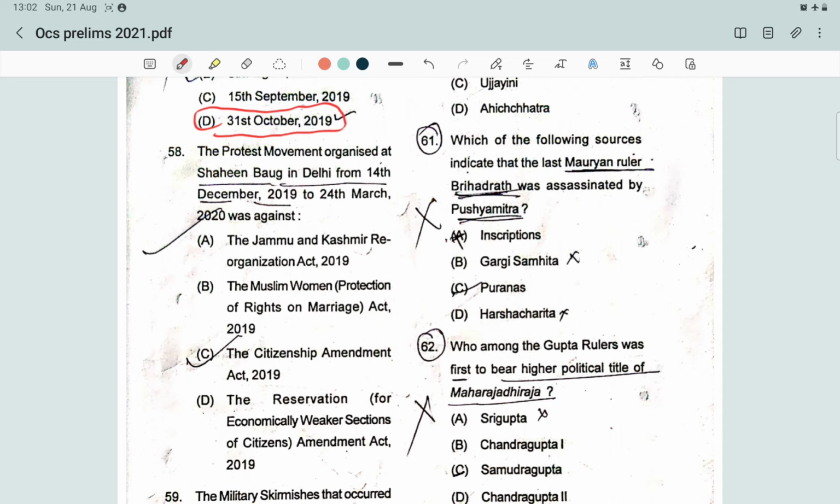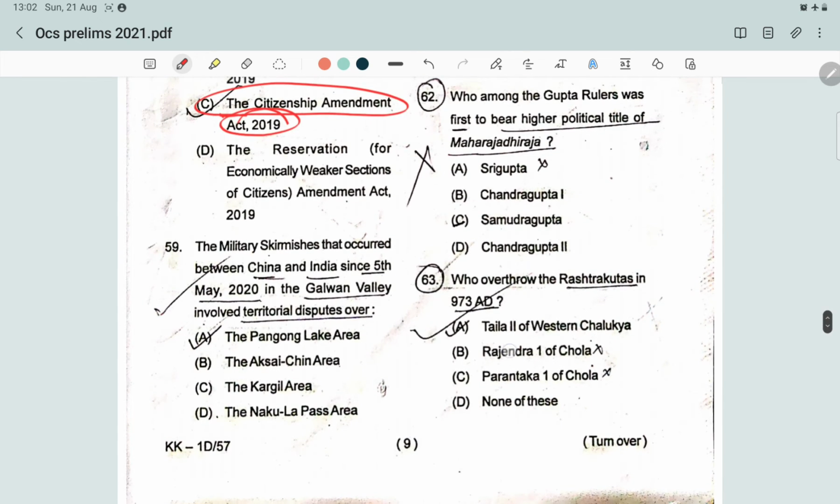The protest movement organized at Shahin Bagh in Delhi from 14th December 2019 to 24th March 2020 was against which of the following? The protest was against the Citizenship Amendment Act 2019, and it was ended amid the severe pandemic.